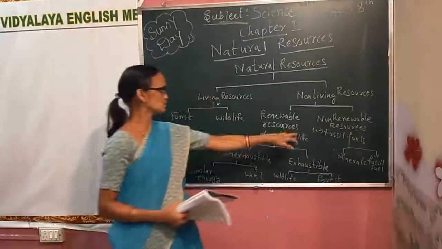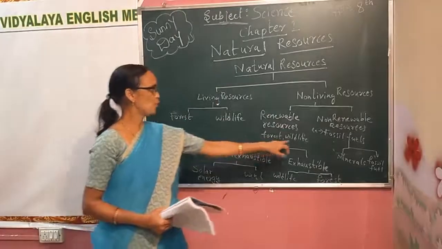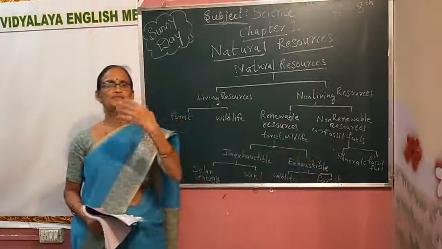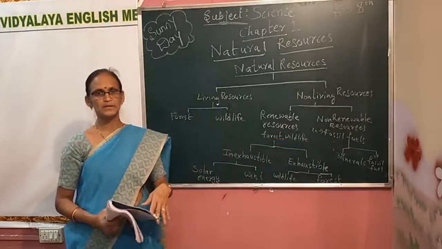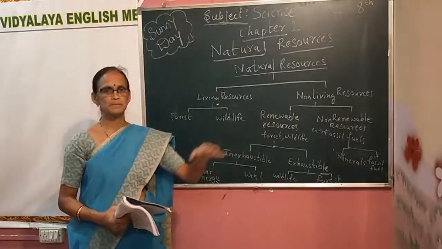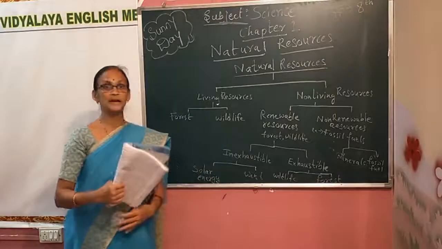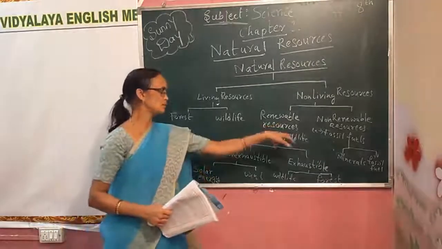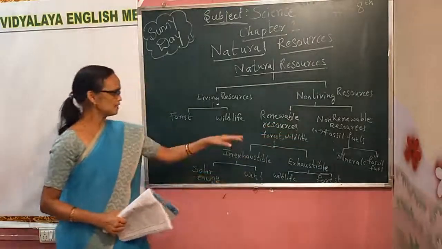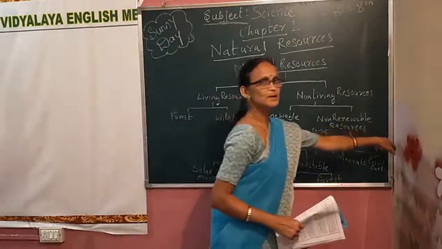Renewable resources, what are they? Forest, wildlife. Some trees fall down, some trees come again. Some animals die, again some animals come. So here the renewing process is continuously going on by itself. So that is called renewable resources. And here, non-renewable resources.